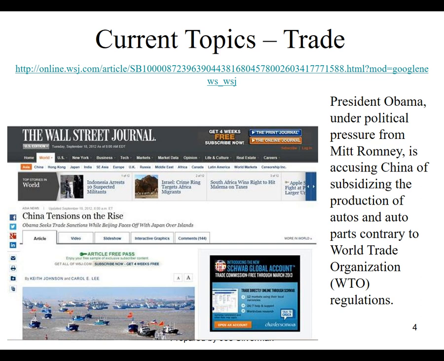One of the rules and regulations that they have is that they prohibit countries from subsidizing their manufacturers. Now, the reason I thought this is kind of an interesting article was because if you know anything about Mitt Romney, he's got a lot of factories, or his company, Bain Capital, has a lot of factories operating in China, and it wouldn't surprise me if one of his factories is actually receiving some of these subsidies that he's accusing Obama of doing nothing about.